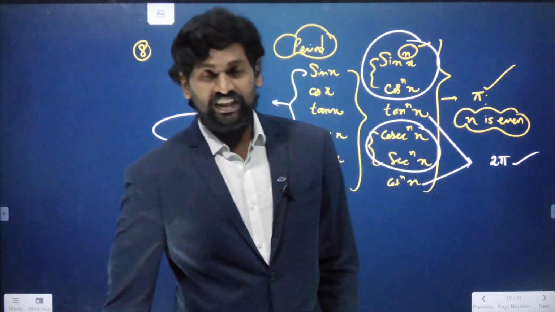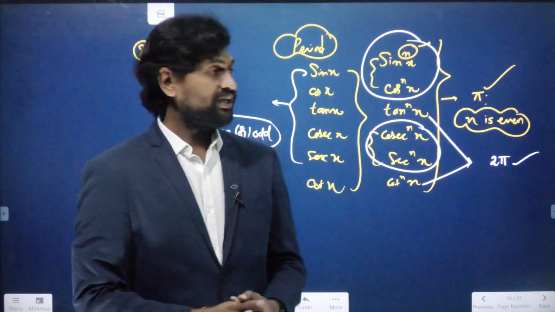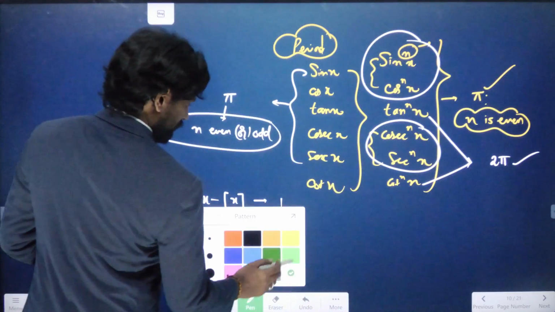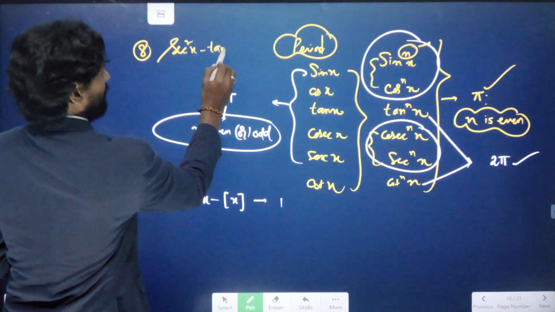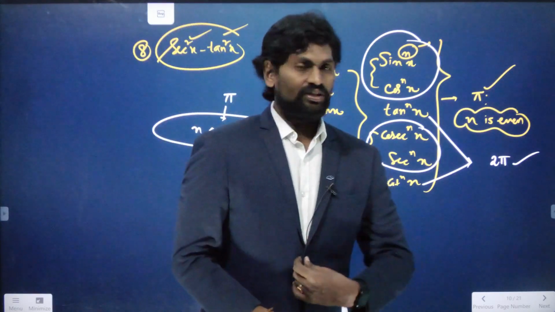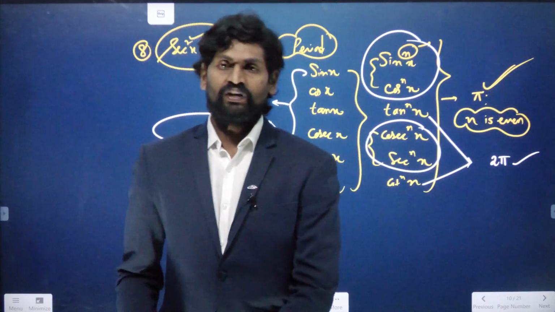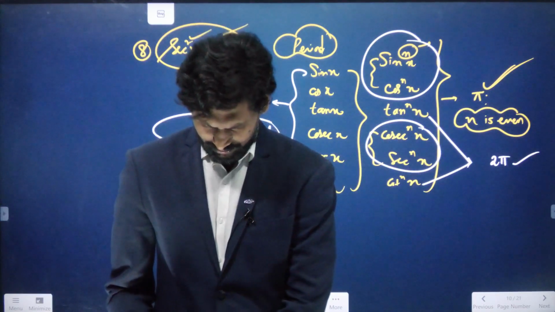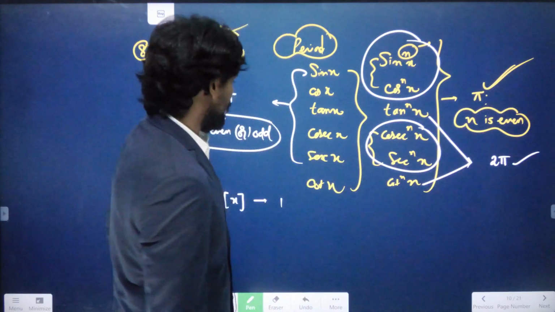Next, an algebraic function does not have any period. So remember that one. So according to the 8th problem, secant square x minus tan square x, where the squares are even numbers. So even numbers we can treat as pi being the period. So the second option.